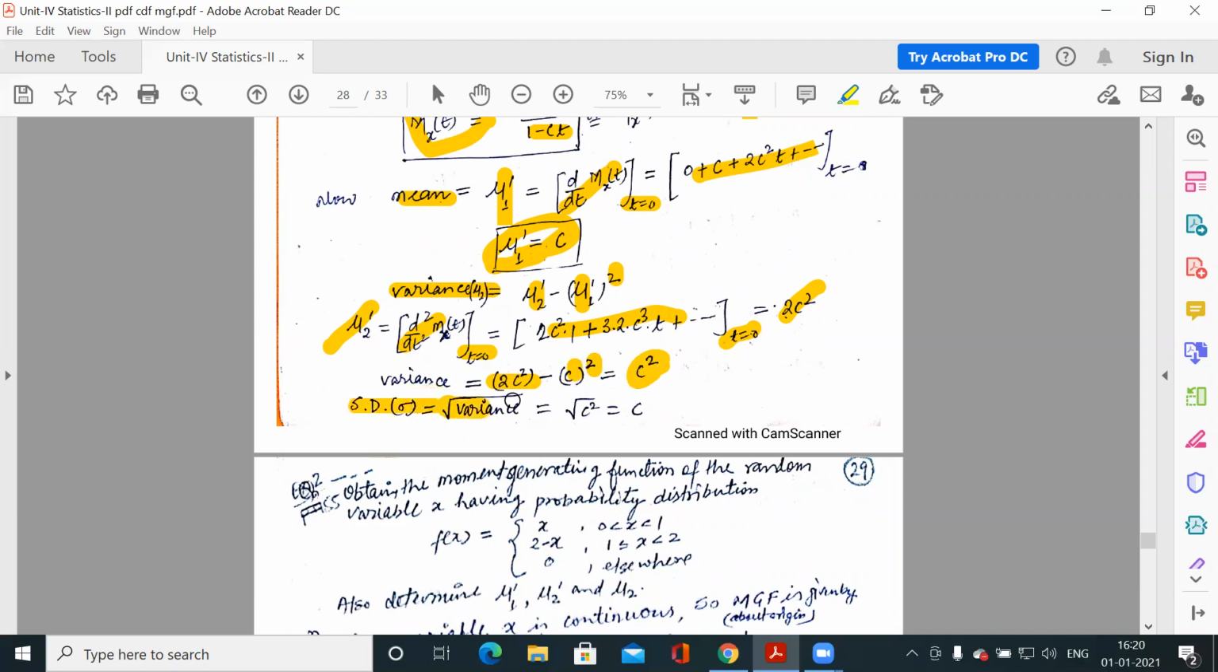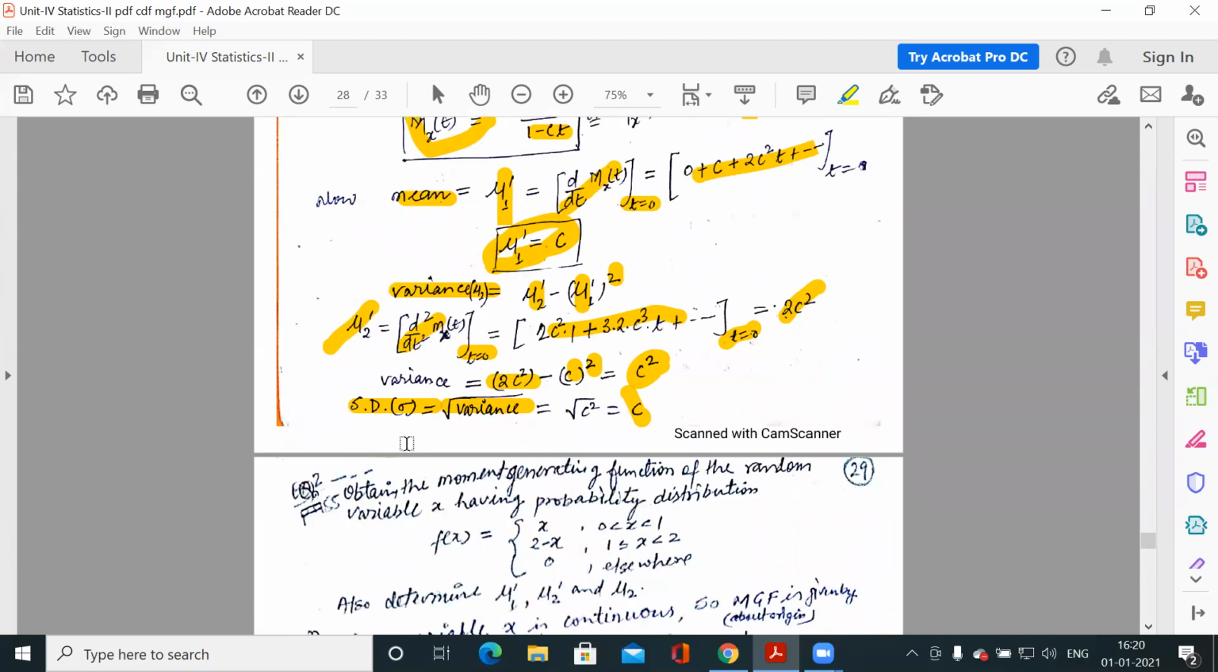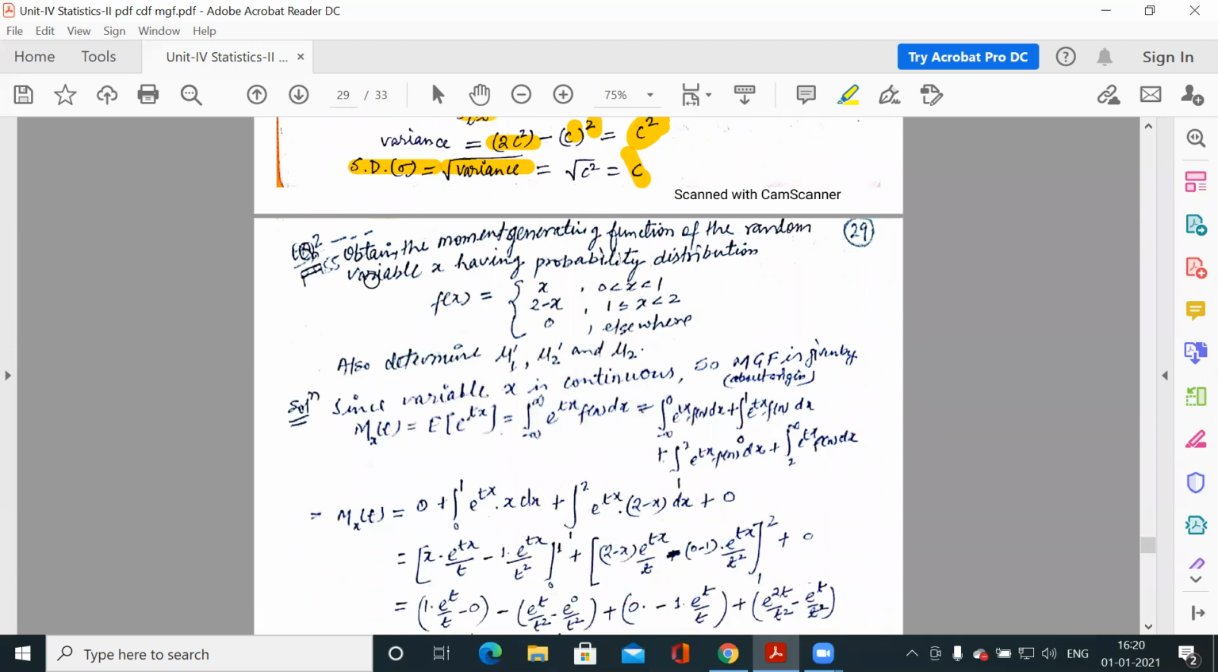Standard deviation is the square root of variance. So it is c. So the mean is c, and the variance and standard deviation are also c. Now the second question: we have to find the moment generating function of this variable.